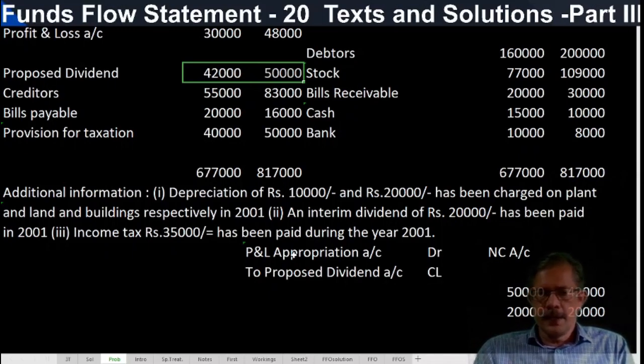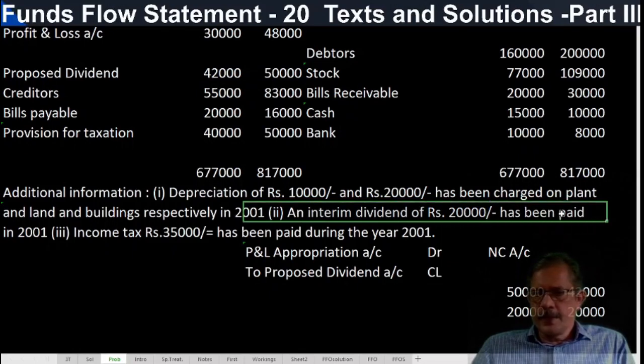Okay, proposed dividend: directors proposed a dividend of 42,000 in the previous year and only 40,000 is approved by shareholders. The remaining 2,000 cannot be carried forward, like a provision for taxation. Okay, you got it? That is the treatment of proposed dividend in funds flow statement. The dividend appearing as additional information should not be treated as the same as proposed dividend.